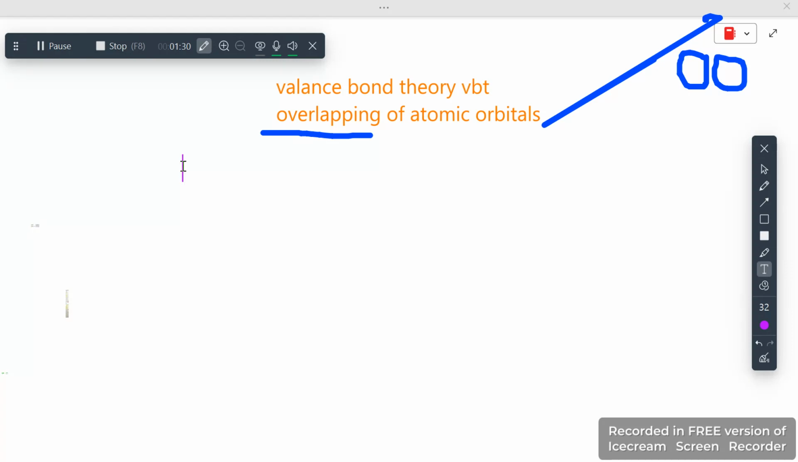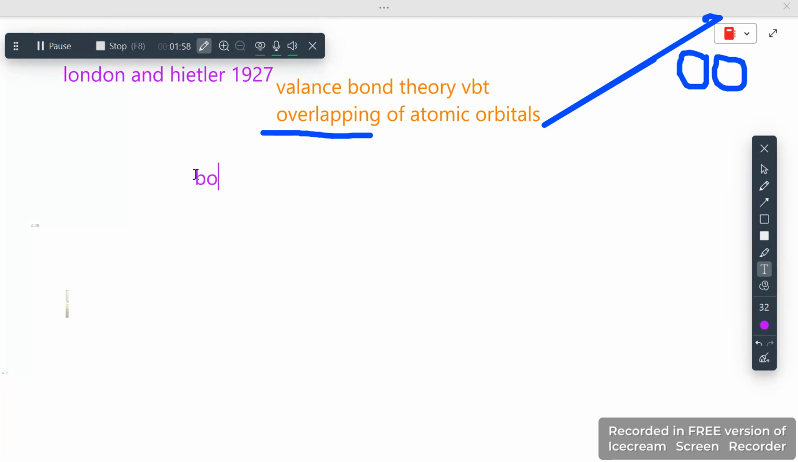Okay, so this was introduced by whom? That was introduced by London and Heitler. In which year did they introduce this theory? In 1927. Okay, they introduced this in 1927, and this theory tells about bonding.